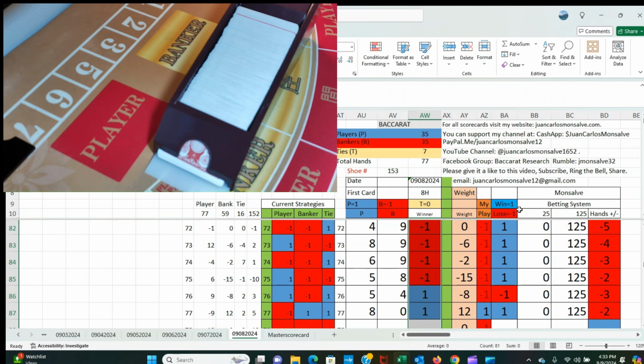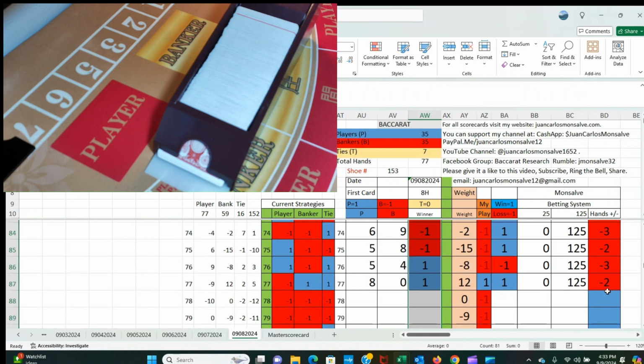And on this column here, where it says a win is in blue, is number 1, or a loss is equal -1. And on this column, it tells me how many more losses or wins I have on the shoe using the strategy. And at the end of this shoe, it was -2. That means that I have two negative hands using my strategy. So if I had played flat bets, I would have lost two more hands than those that I won in the entire shoe, plus the commission that I would have to pay if I won with a banker.